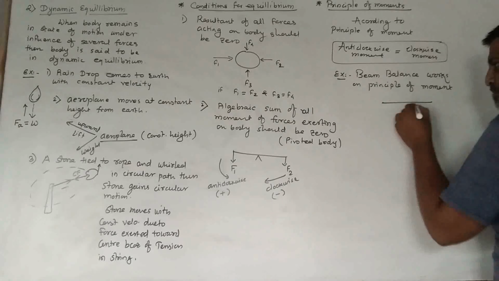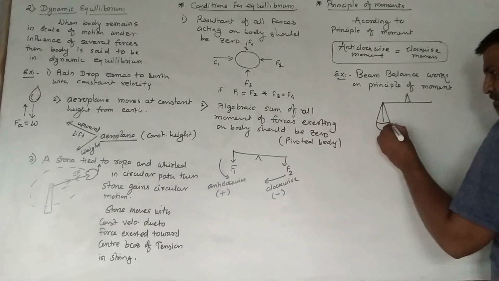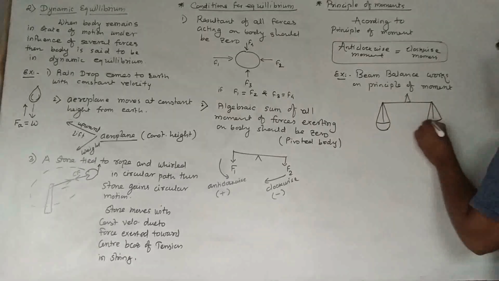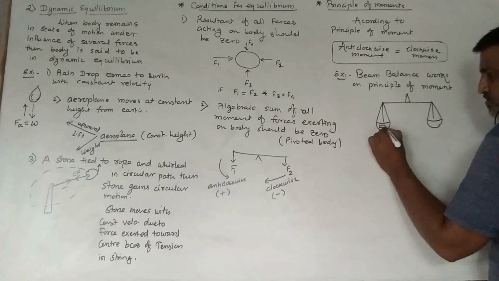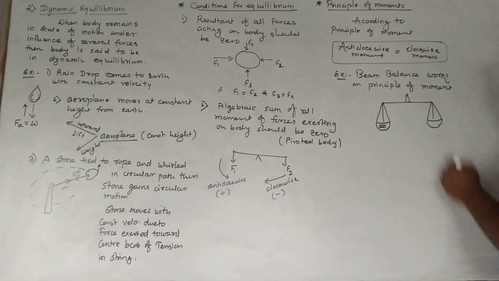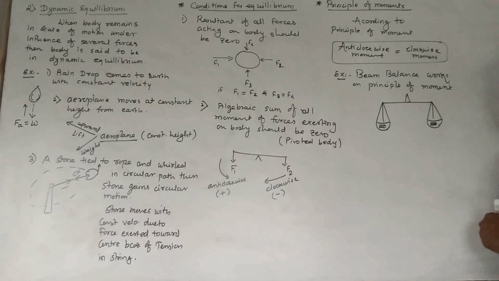You know that in a beam balance, two pans are there like this. Now we keep a standard weight on one of the pans, and the thing which we want to measure in the other pan.